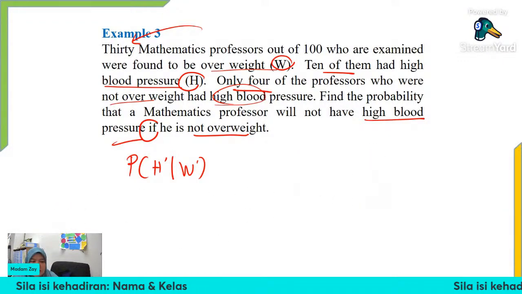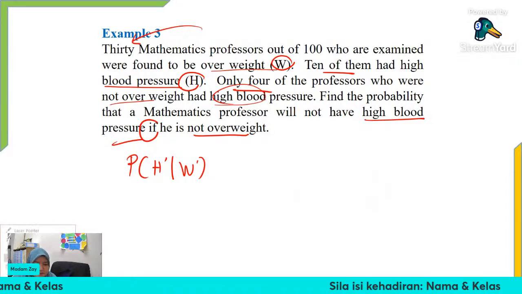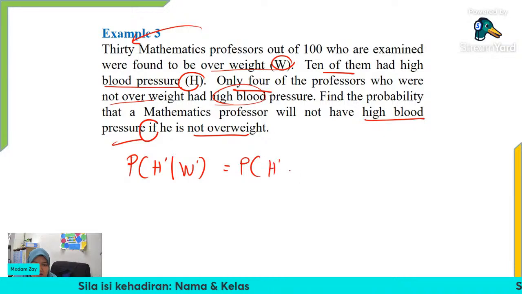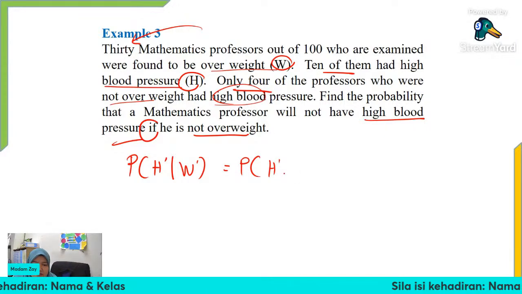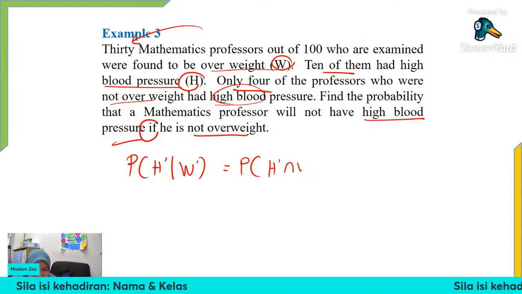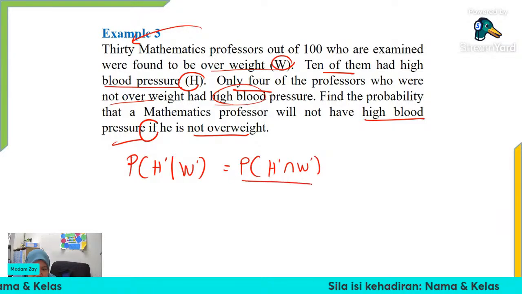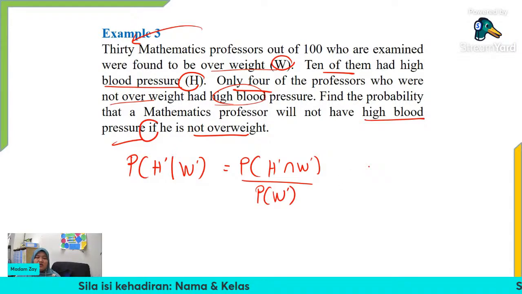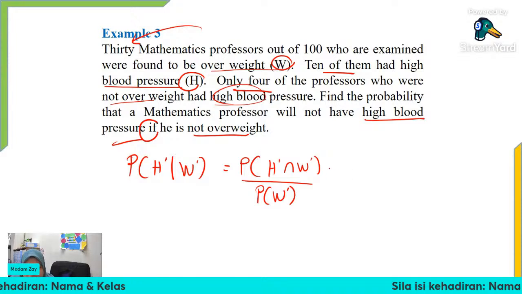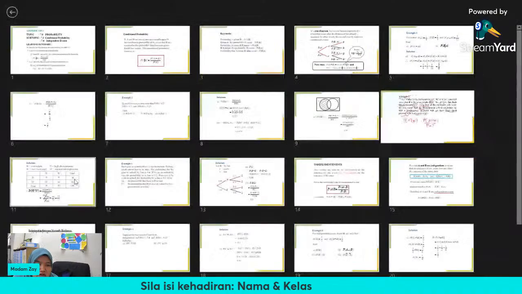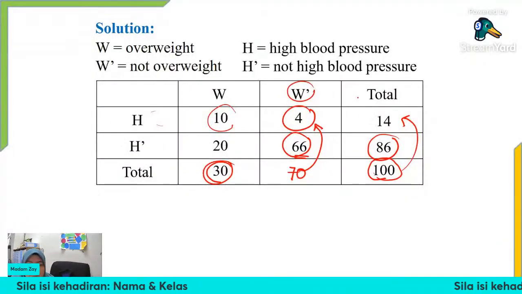Okay. So what is the formula for the conditional probability? It will be probability of H prime intersect W prime, over the probability of W prime. Good, thank you. Okay, so sekarang what is the probability of H prime intersect with W prime? So kita tengok table di mana yang H prime dengan W prime berlaku serentak.